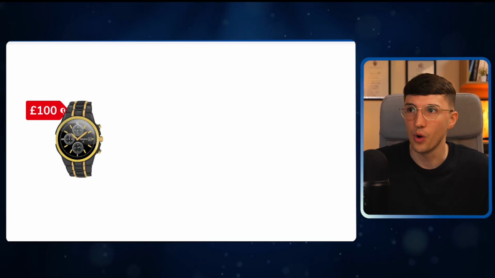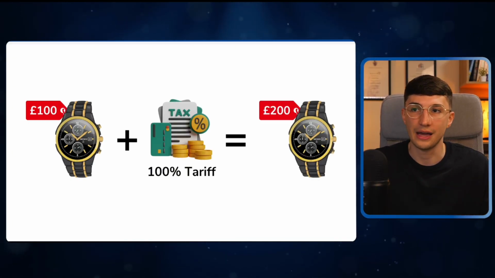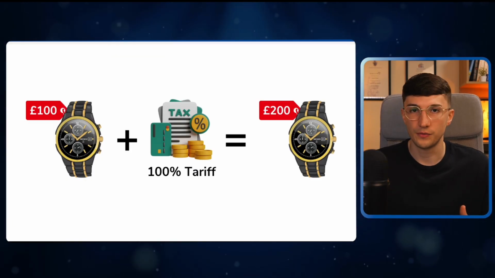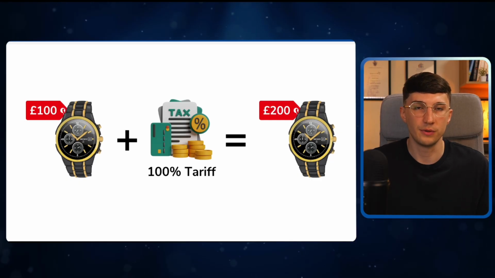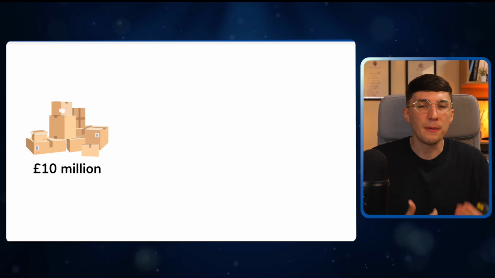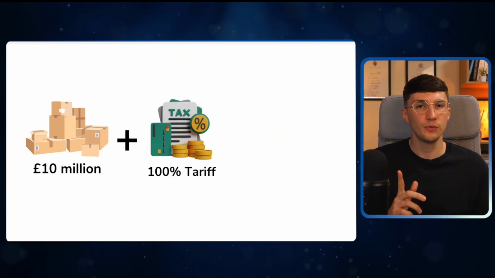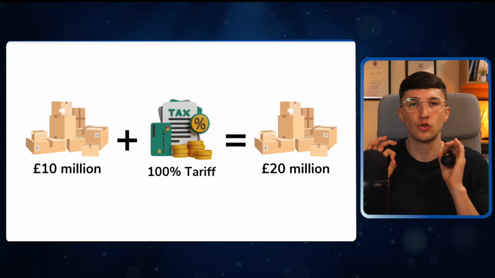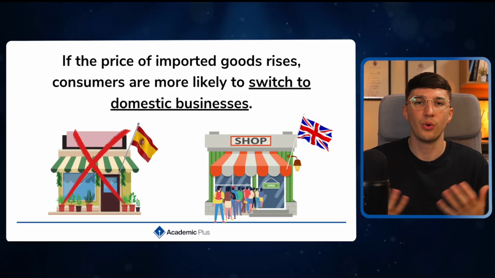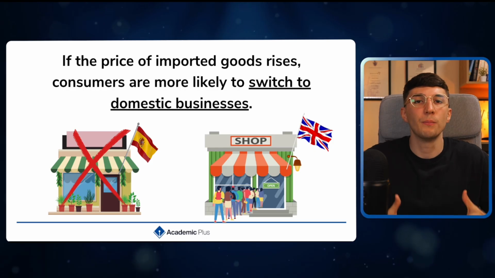So how this may look: let's say I buy a watch for £100 from overseas, but now I have a 100% tariff to pay, so now I have to pay £200. That doesn't look like the worst thing in the world from an individual perspective. But what happens when we talk about it from a company perspective? Let's say I'm importing £10 million worth of raw materials. Well, if you add the 100% tariff on now, that is going to cost me £20 million. So realistically, if the price of those imported goods goes up, I may look elsewhere to buy those raw materials. I may look more domestically.